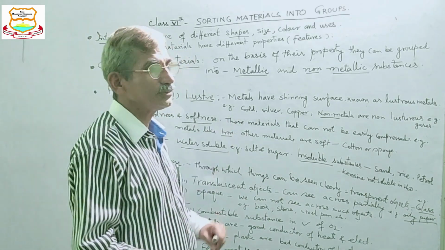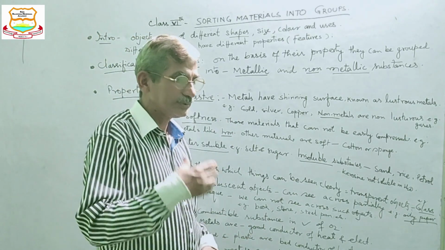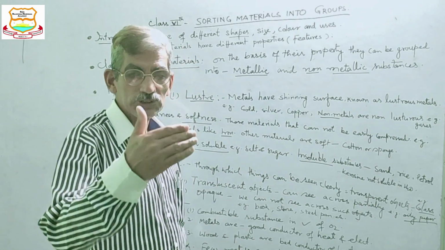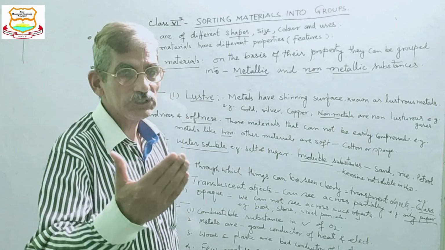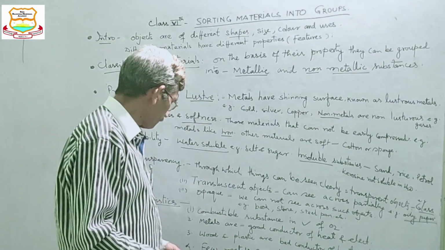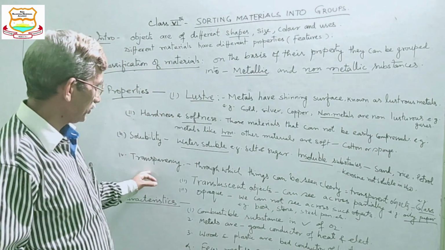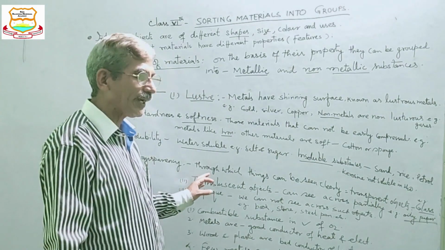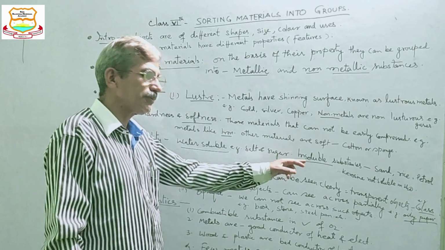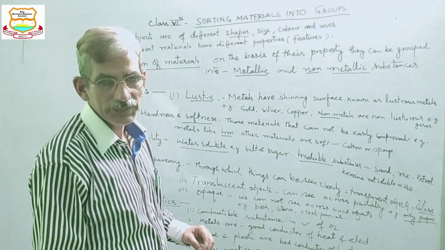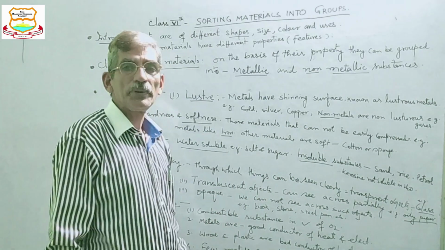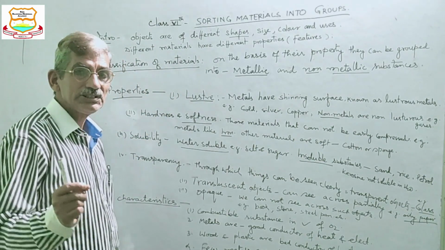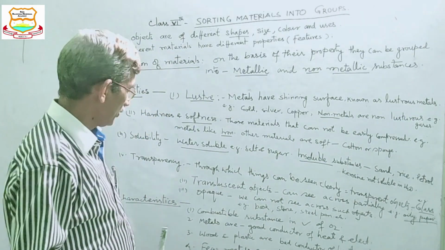This blackboard is opaque, that table is opaque, the book is opaque, the stone is opaque. So on the basis of this characteristic, materials are divided into three categories: transparent, translucent, and opaque material.